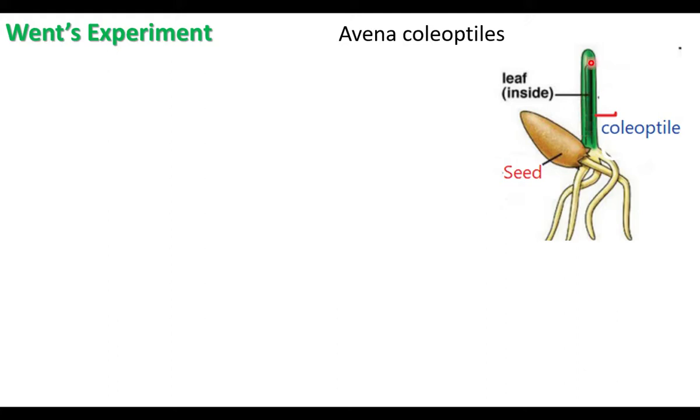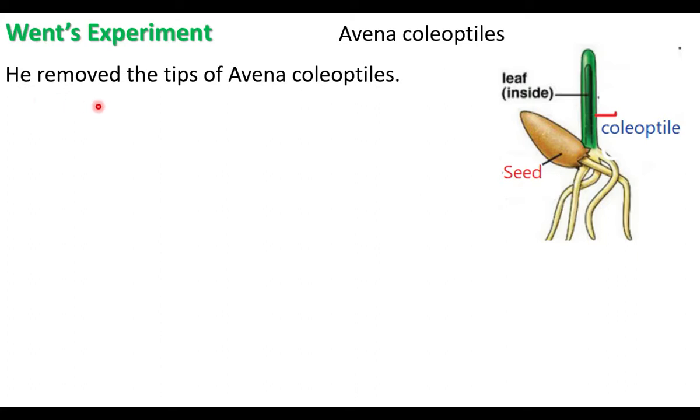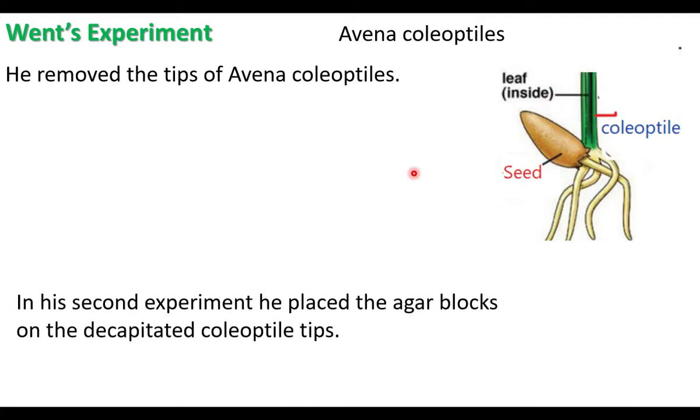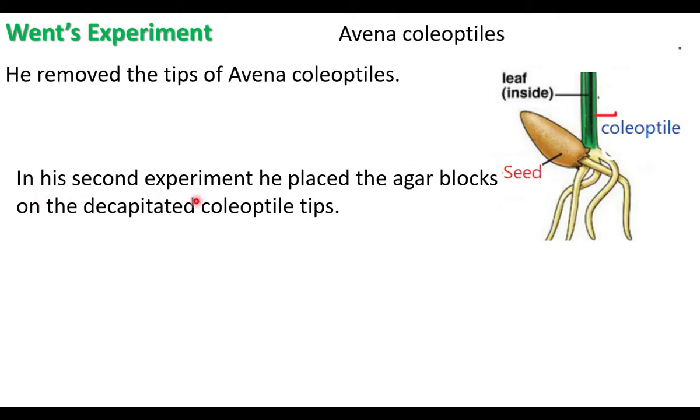What did he do? He cut the tip of the coleoptile. He removed the tip of Avena coleoptile. Now the tip is not there. After the removal of the tip, there was no growth. In a second experiment, he placed agar blocks on the decapitated coleoptile tips.